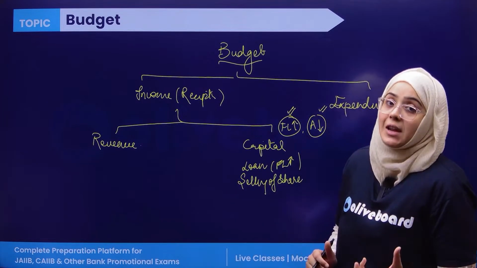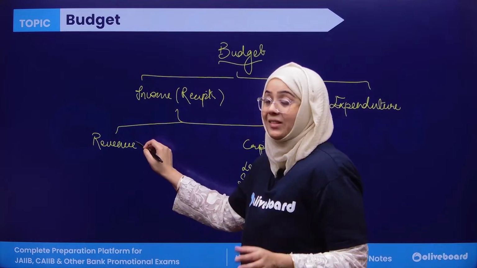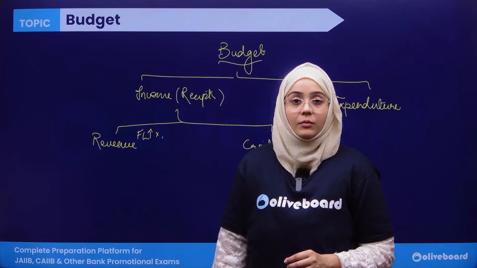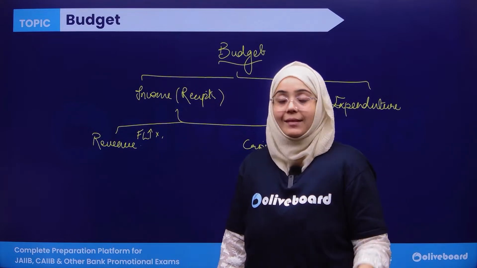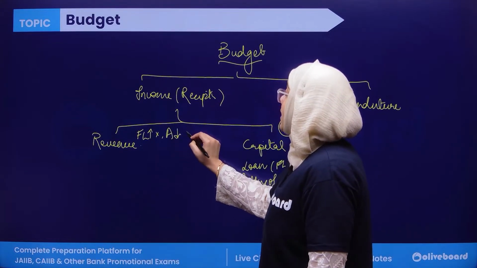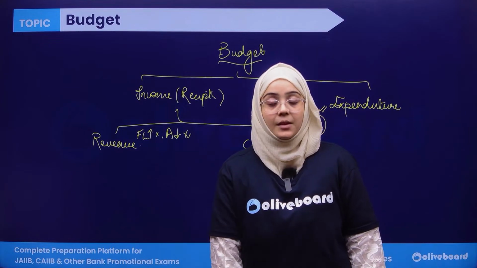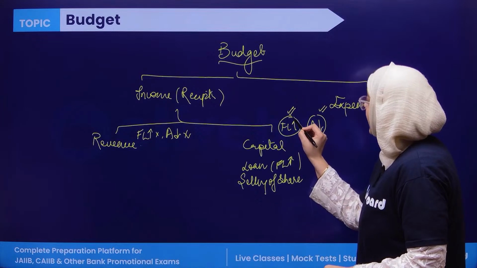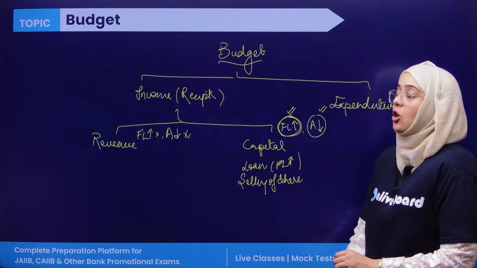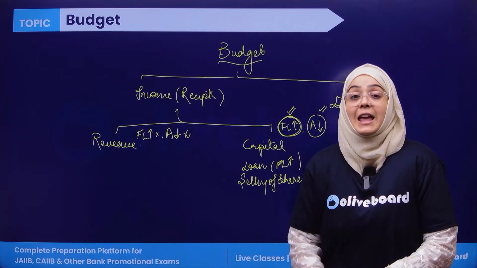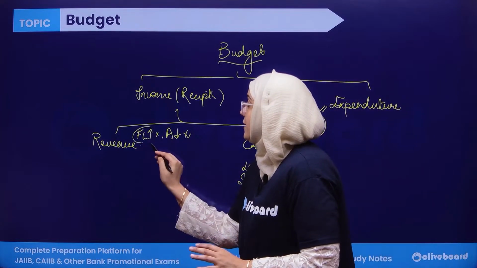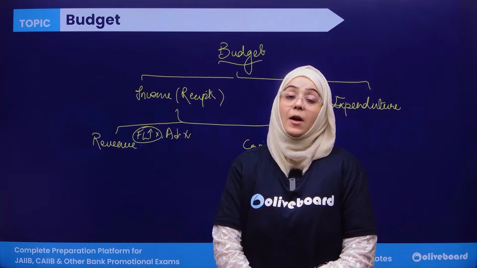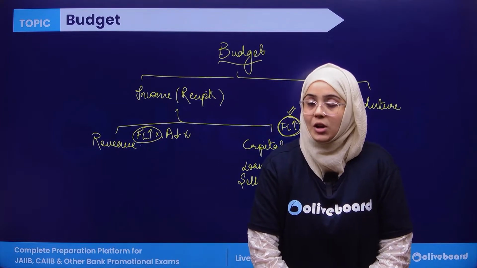If I talk about the definition, revenue income is that income which neither increases the financial liability nor decreases the asset. First of all, just notice and focus on one thing. I have said if the income increases the financial liability of the government, then it is capital income. If it doesn't increase the financial liability of the government, then it is known as revenue income. I haven't talked about decreasing the financial liability.